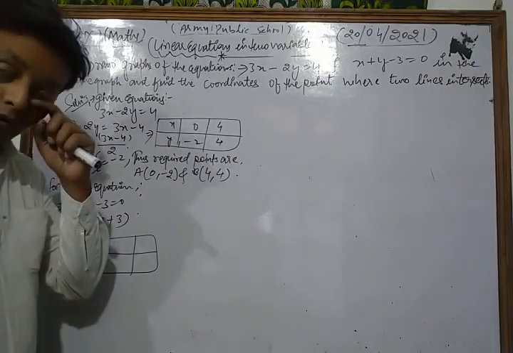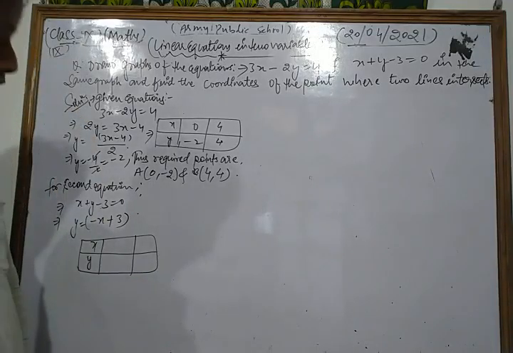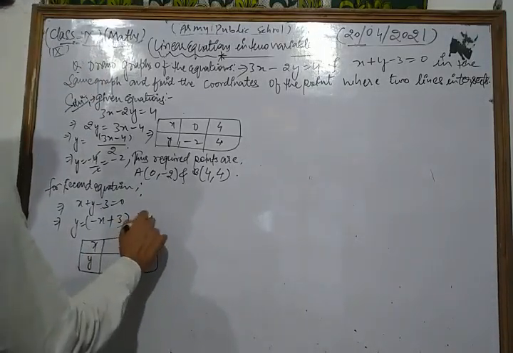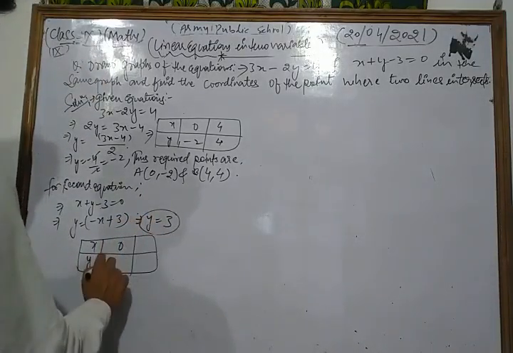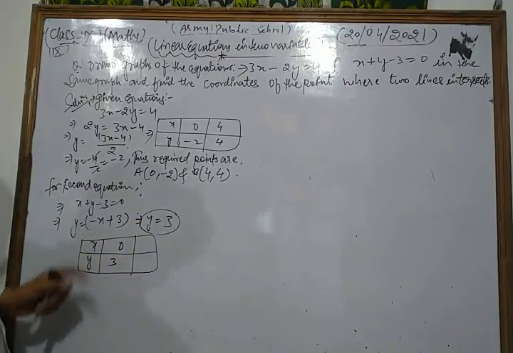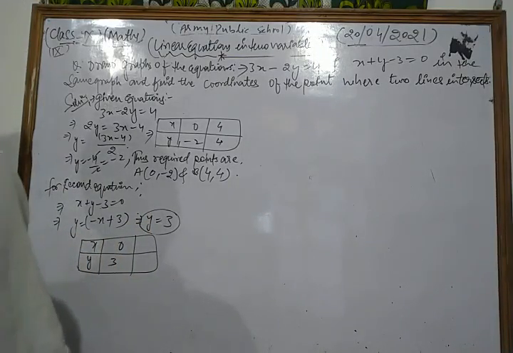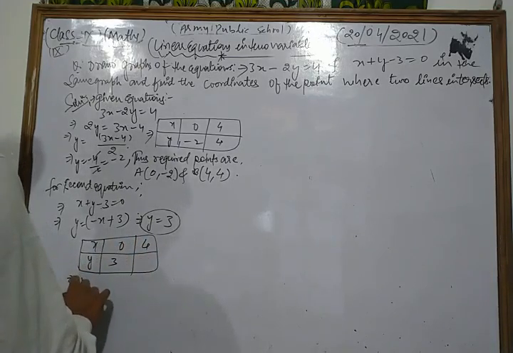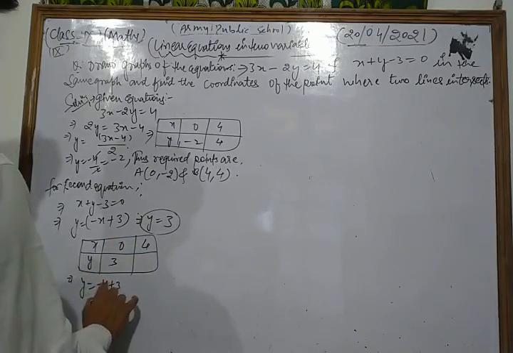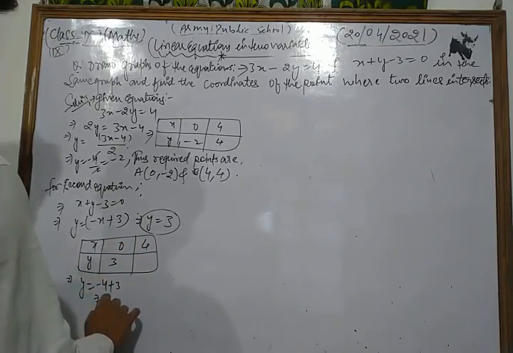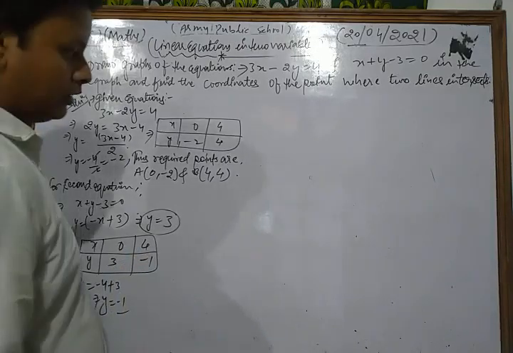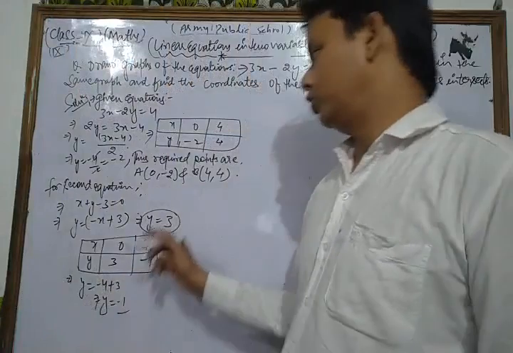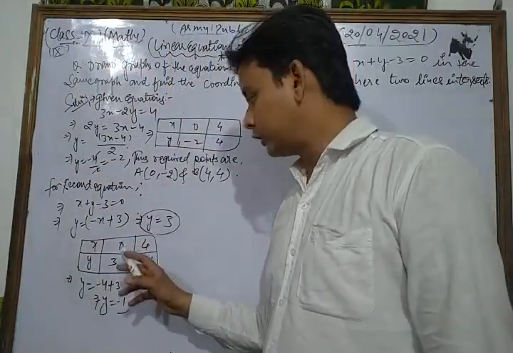Now first of all we put x is equal to 0.